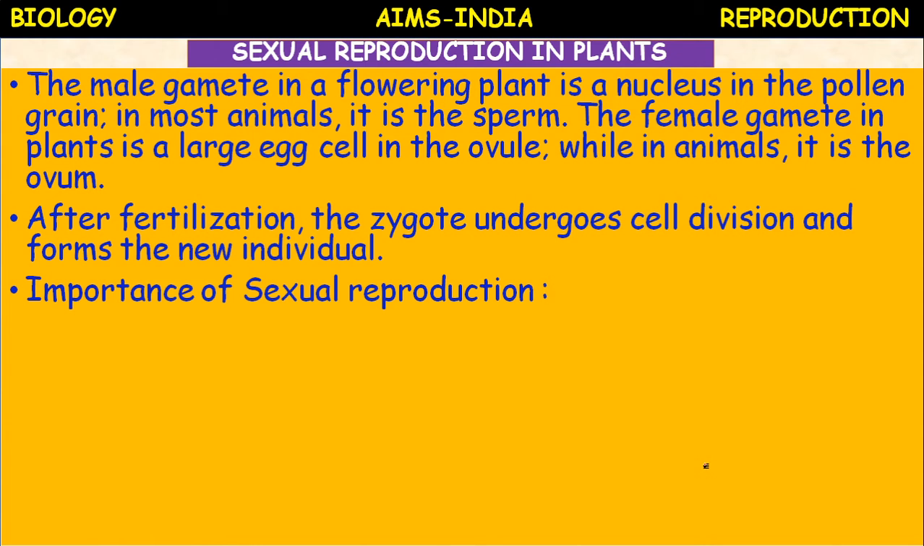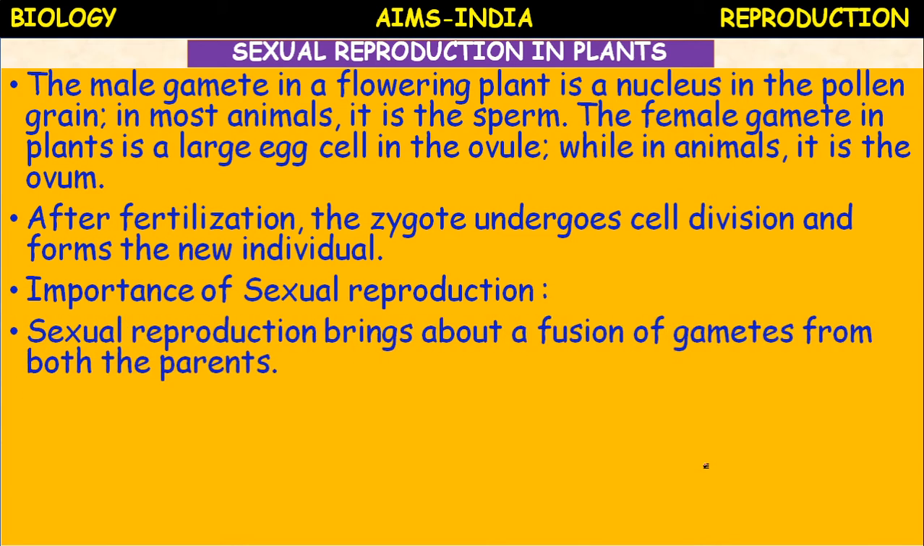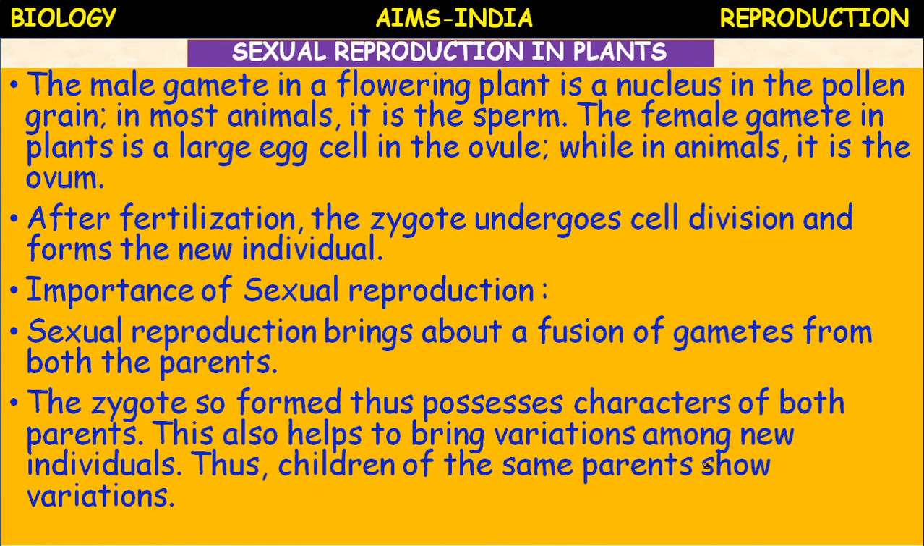So, the importance of sexual reproduction. Why is sexual reproduction very important? There are a few advantages. Sexual reproduction brings about a fusion of gametes from both the parents, that is male and female, and the zygote so formed thus possesses the characters of both parents.